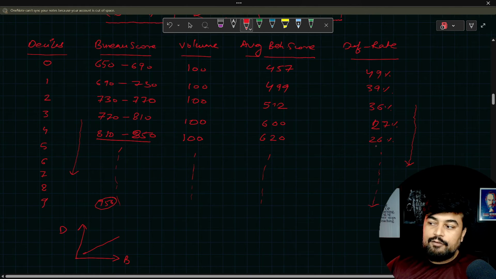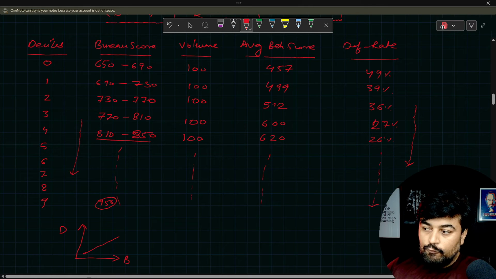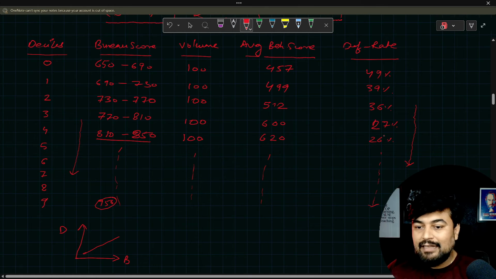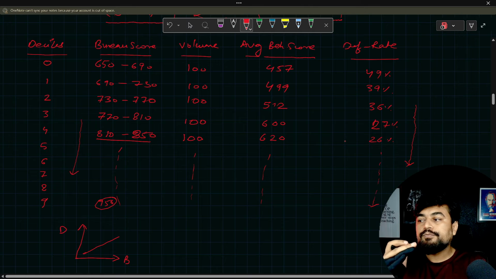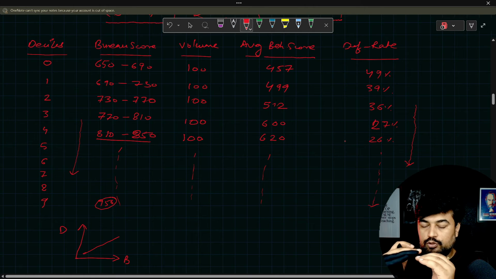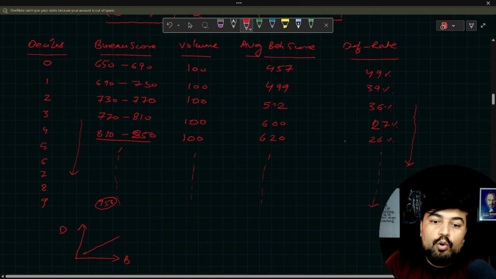Now the bank will have a definition in the model where they will tell you what is the default rate that should be considered as an opportunity. What does that mean? The people who have a default rate of this much or lower than this are a good opportunity customer, we should sell more product to them.